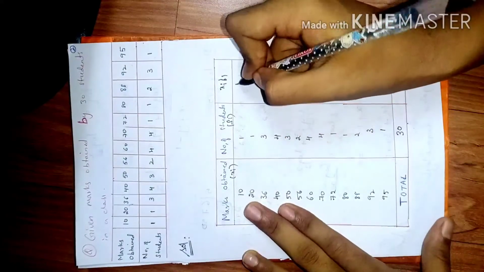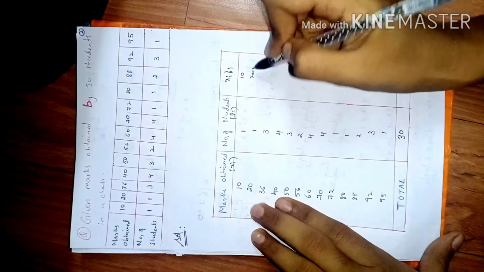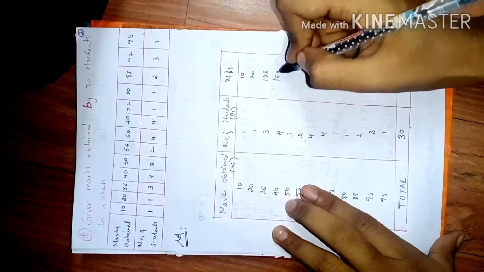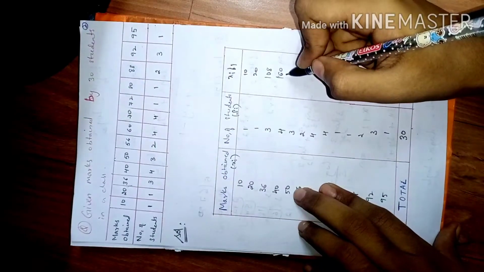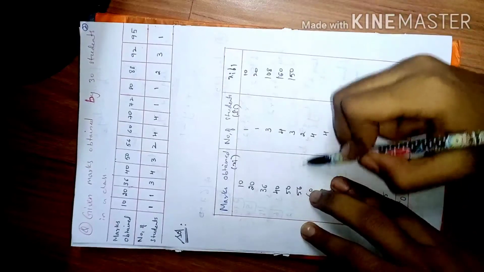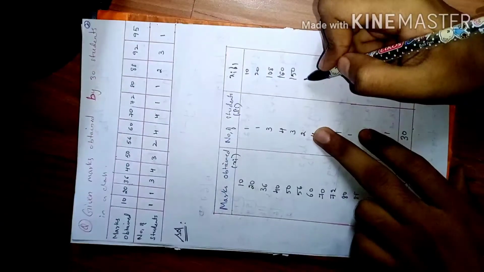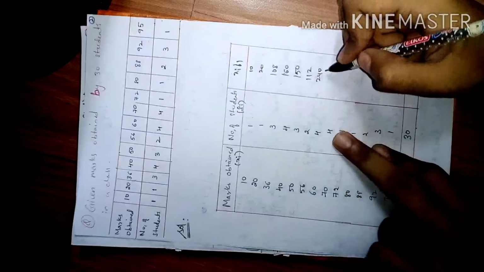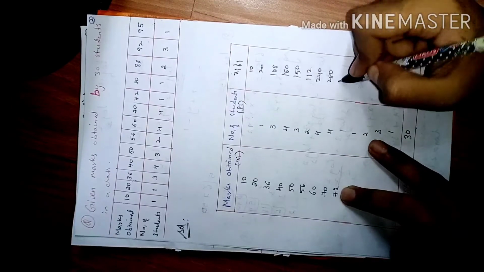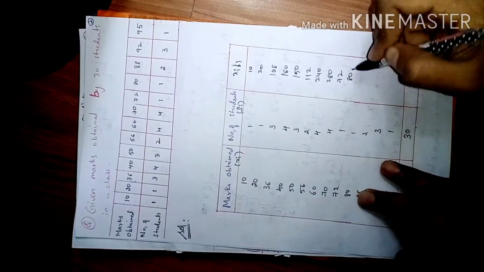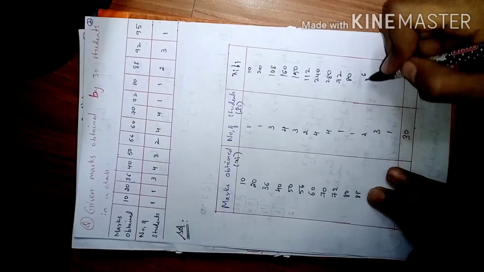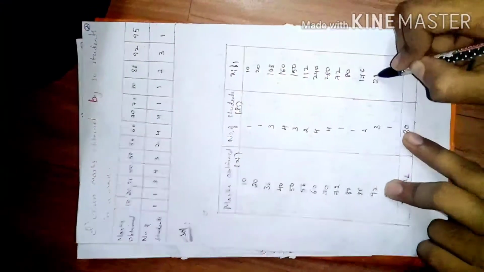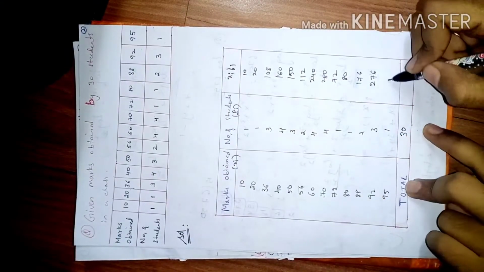So 1 into 10 is 10, 20 into 1 is 20, 36 into 3 is 108, 40 into 4 is 160, 53 is 150, then 56 2s are 112, and this is 240, 28 is 280, this is 72, this is 80, 176, 92 3s is 276, and 95 ones 95.